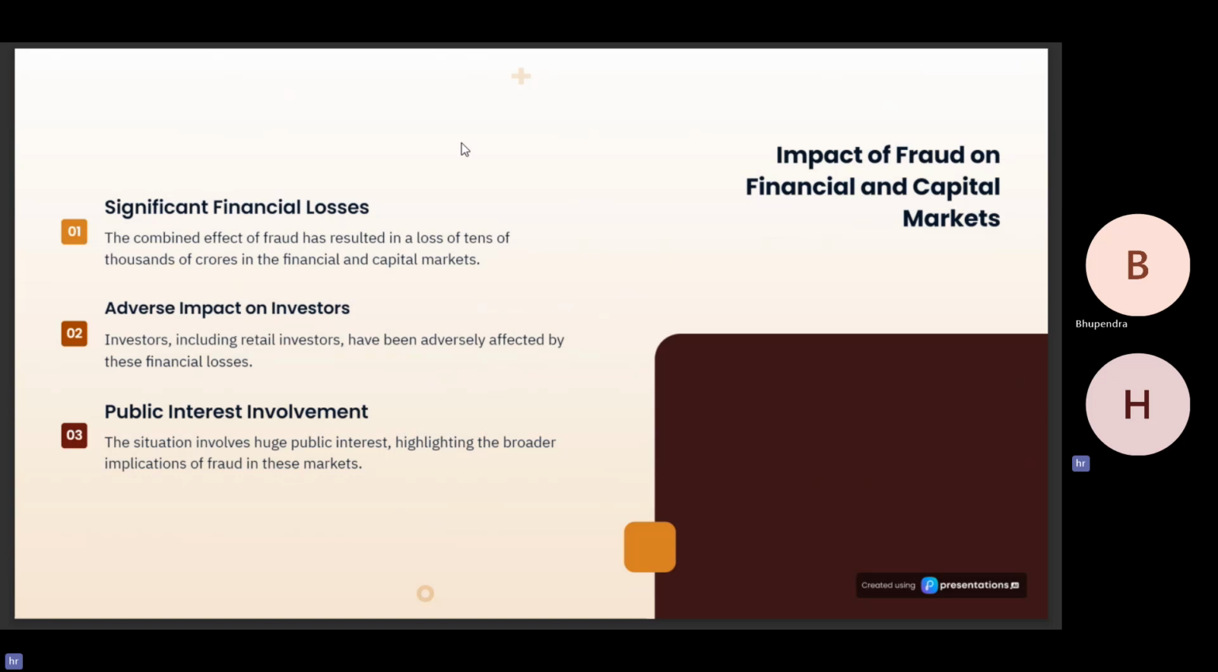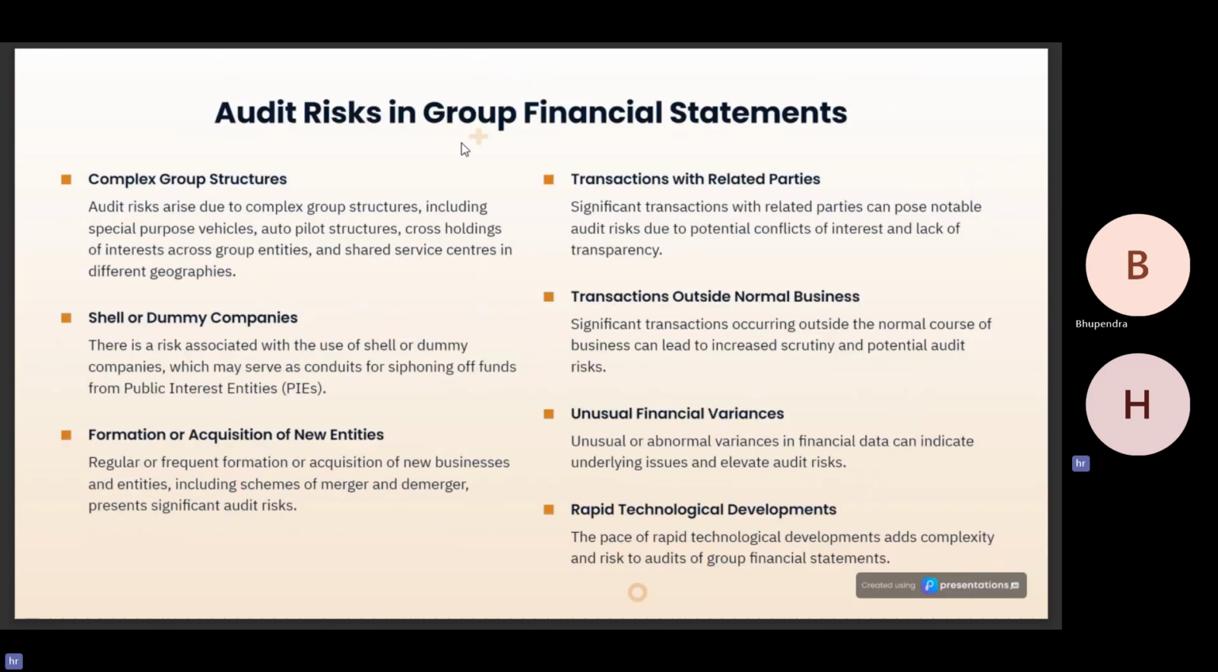Now, audit risk in the group financial statements. NFRA has outlined why such audit risks have occurred in the group financial statements. First, the complex group structures. The audit risk arises due to the complex group structures, including special purpose vehicles, layered structures, cross-holding of the interest in the holding and subsidiary entities, that is group entities, and the shared service center in the different geographies. We'll understand more with regard to the shared service center in the different geographies in our upcoming slides.